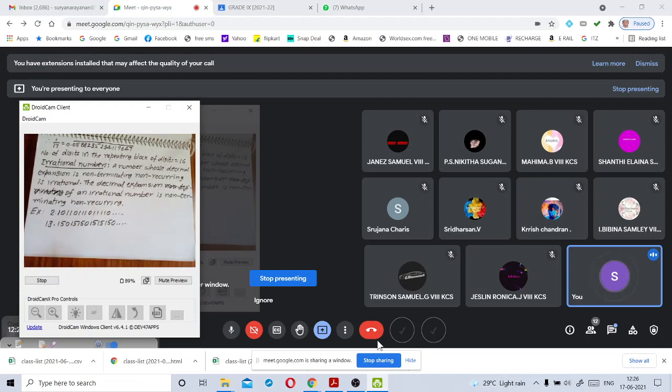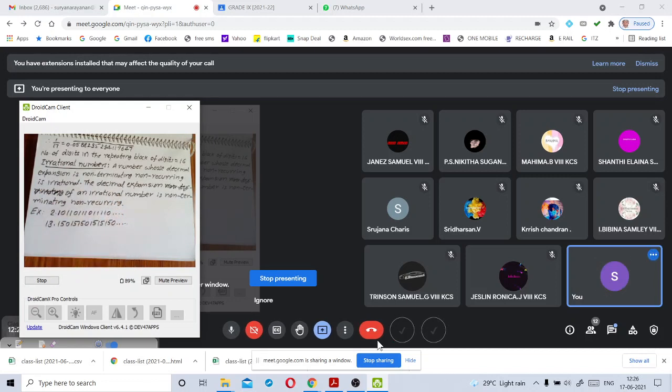Like this, we can take any decimal expansion which is non-terminating, non-recurring. That decimal expansion is called an irrational number. Okay, my dear children, this is another definition of irrational number.